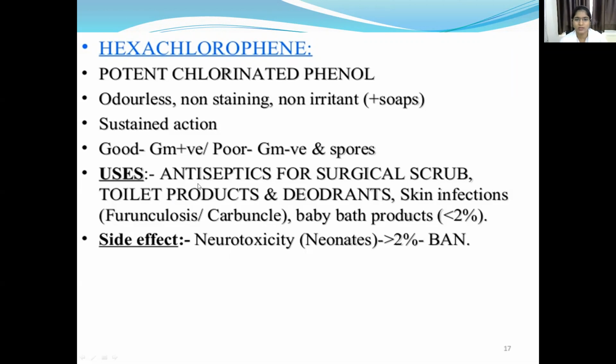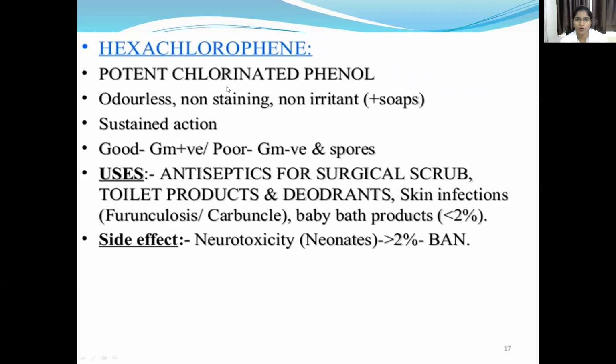And it is used as an antiseptic for surgical scrubs and toilet products. It is also used in deodorants, skin infections and baby bath products. But more than 2% of hexachlorophene is banned because it causes neurotoxicity.